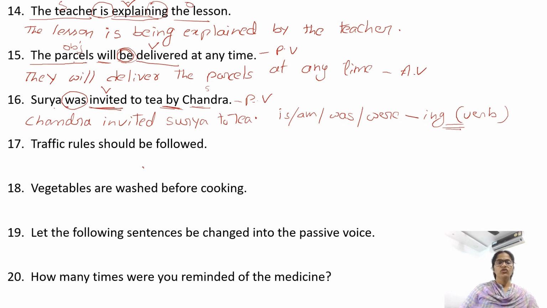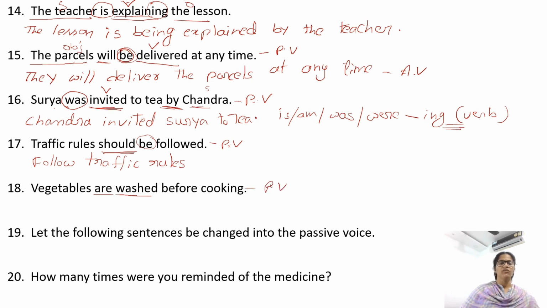Traffic rules should be followed. So here it is a suggestion and you have should be. So the sentence is in passive voice. We need to change it into active. And it's very simple. Follow traffic rules. Vegetables are washed before cooking. Are washed. If the V3 form of a verb comes after a be form, then the sentence is in passive voice.